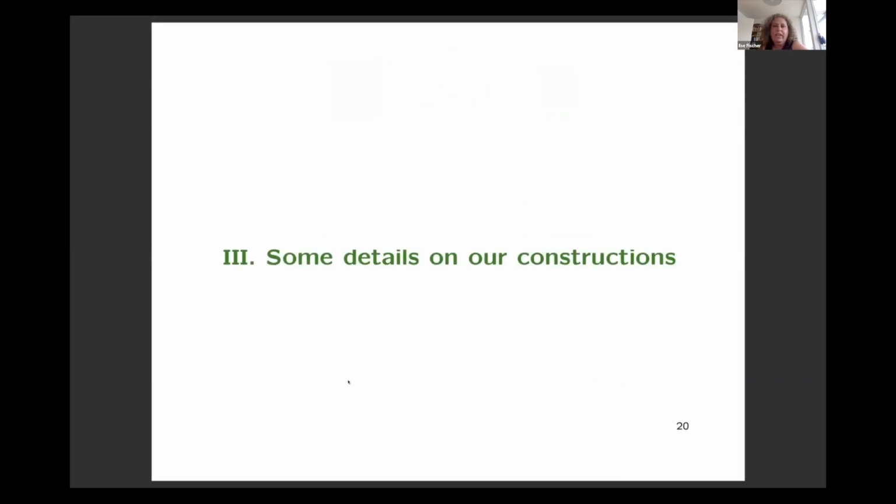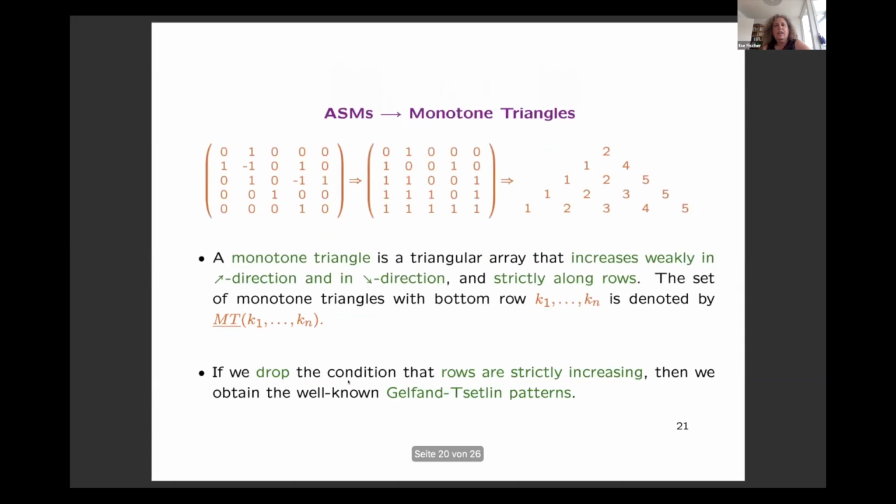Okay, so I can finally give you some details on our constructions. We are interested in alternating sign matrices, and first, it's helpful to translate everything into monotone triangles. This slide should explain how to do this, and that's well known.